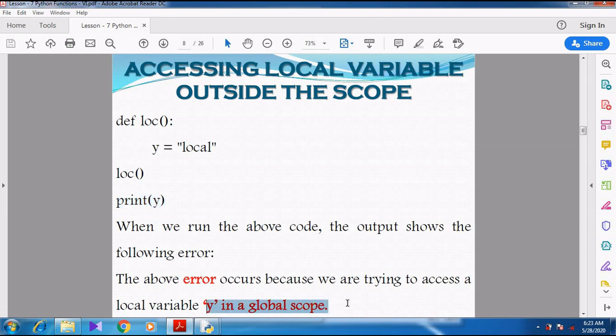It says y is in global scope. You are trying to access the local variable y in global scope, because this printing statement can come inside the function. We are trying to print the value of y outside the function. It is not accessible because y is local. You are trying to print it as a global variable, but y is a local variable. So it shows an error. What is the error? Local variable y is in global scope. Right? I think you might have understood this.